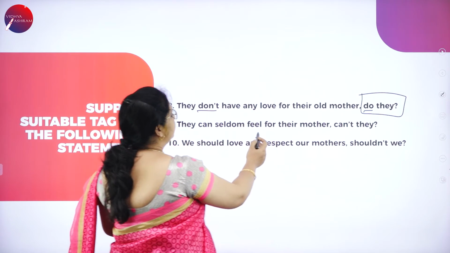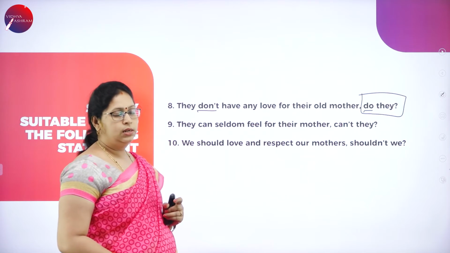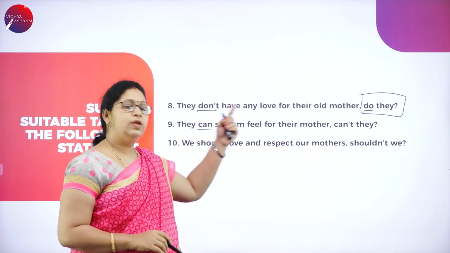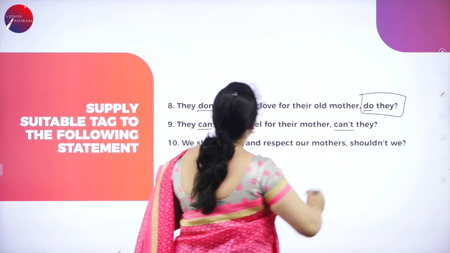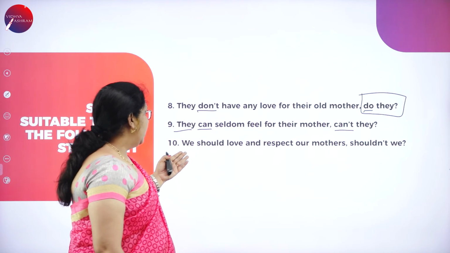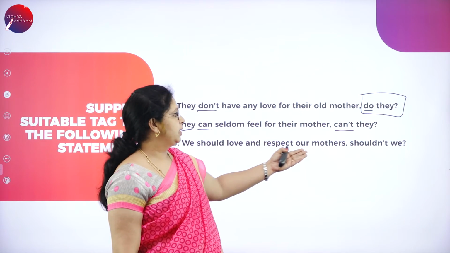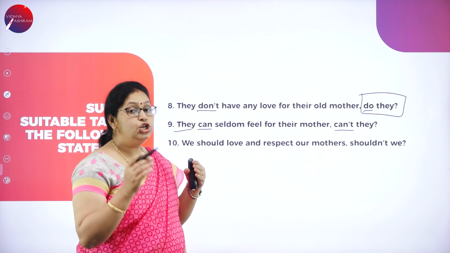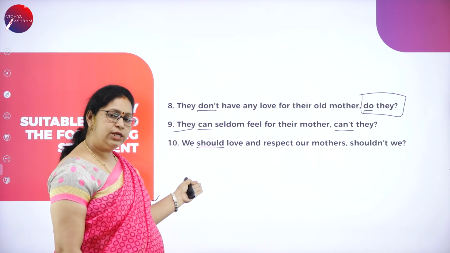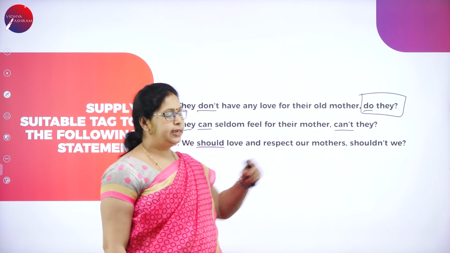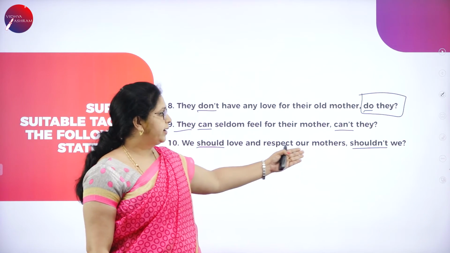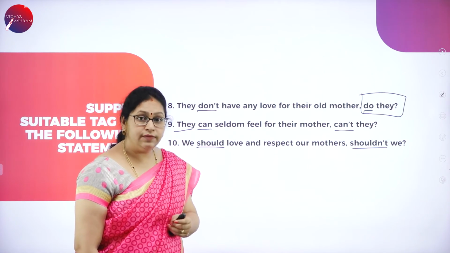Next, they can seldom feel for their mother. Can is already here and this is positive, so we'll make it negative. Can't. They will remain the same. Can't they? Last one, we should love and respect our mothers. Should is a modal. If it is positive, we need to make it negative. Should becomes shouldn't. We should love and respect our mothers, shouldn't we?